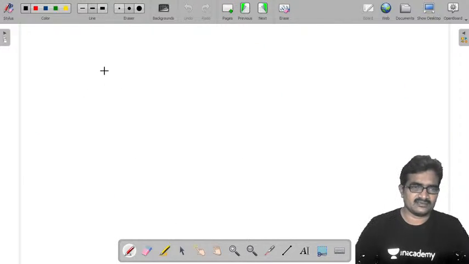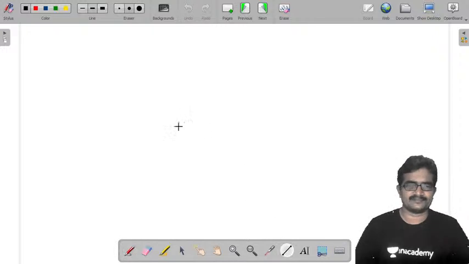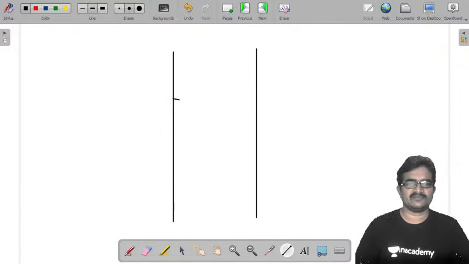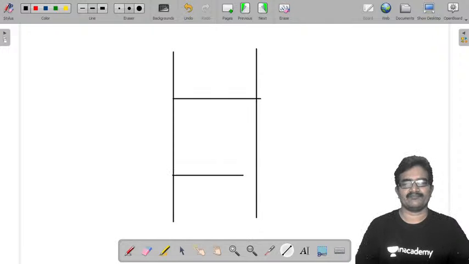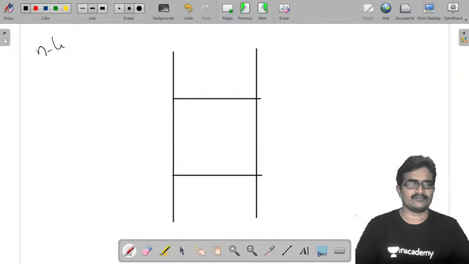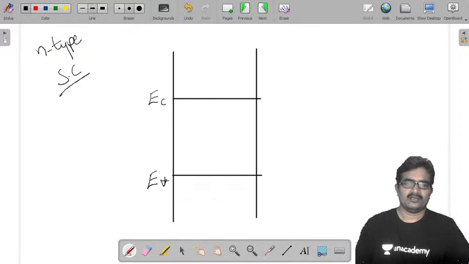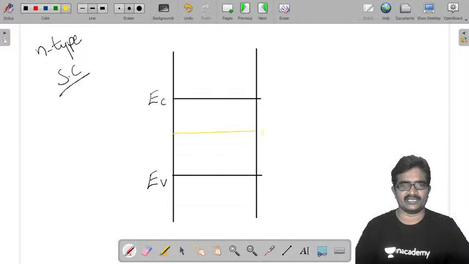Now you may ask one thing. Let us take an n-type semiconductor. So EC and EV. Now, in case of intrinsic, its intrinsic Fermi energy level is at midpoint, EFI.